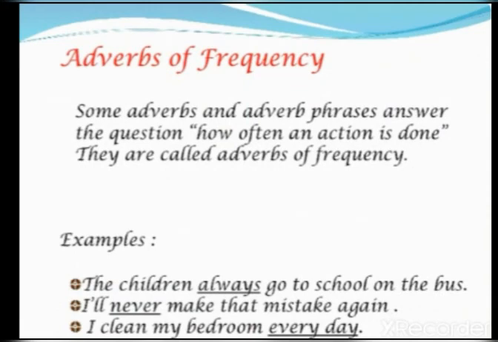Let us see the fourth kind of adverb, adverb of frequency. Some adverbs and adverb phrases answer the question how often an action is done. They are called adverbs of frequency. Example: the children always go to school on the bus. Always. Second: I will never make that mistake again. Never. Third: I clean my bedroom every day. Every day.